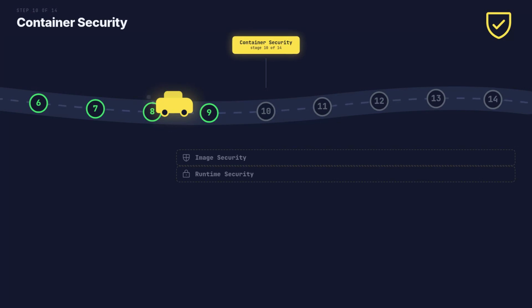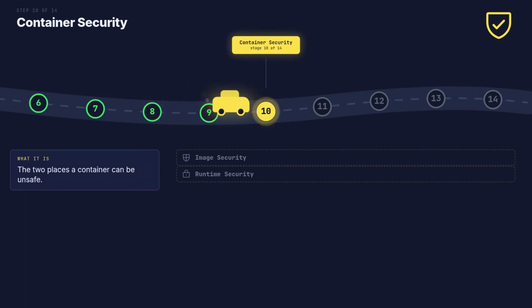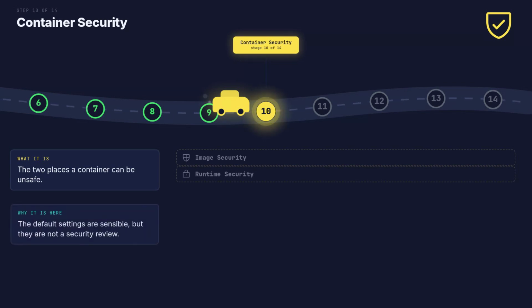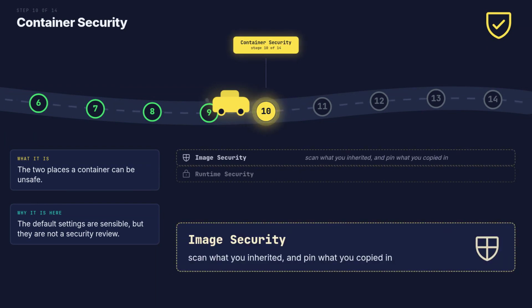Step 10 of 14, container security. The defaults are sensible, but they are not enough. What it is. The 2 places a container can be unsafe. Why it is here. Default settings are reasonable, but they are not a security review. Most of your image is other people's code. Scan the base, pin the versions, and rebuild when the base is patched.